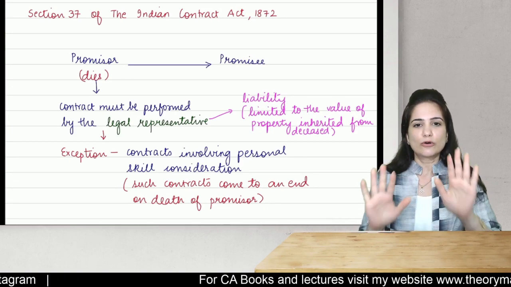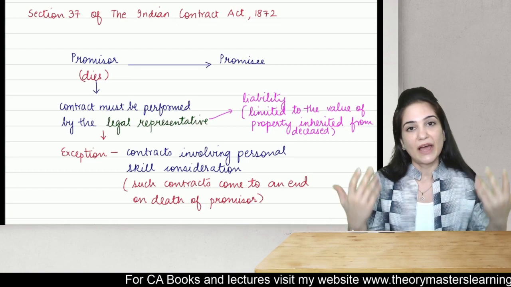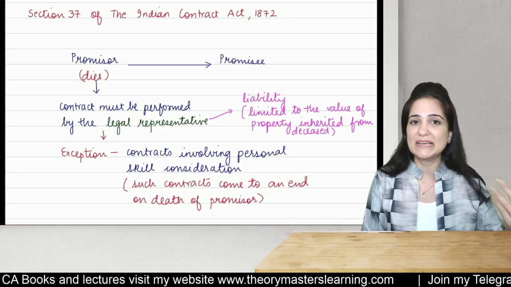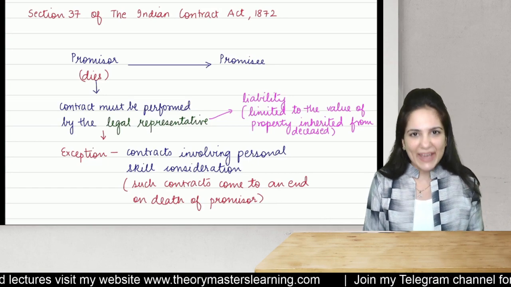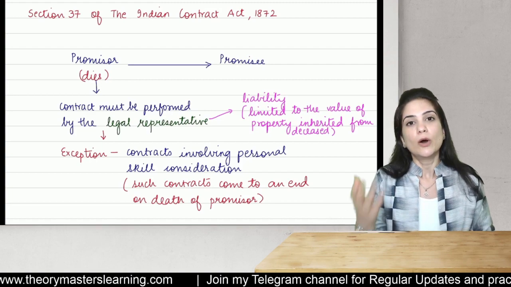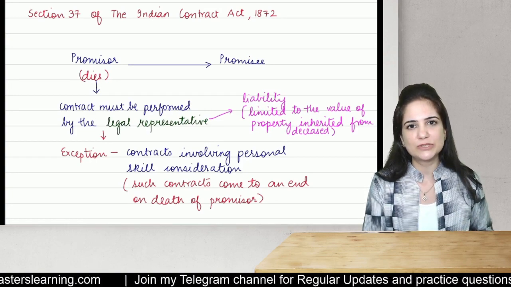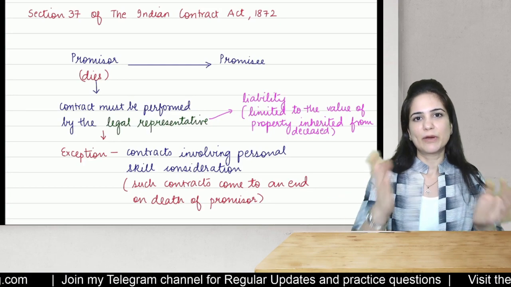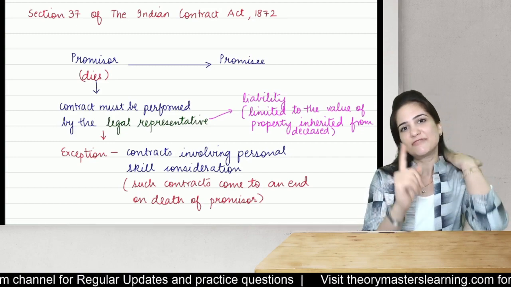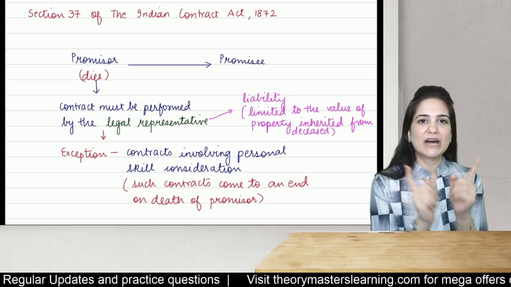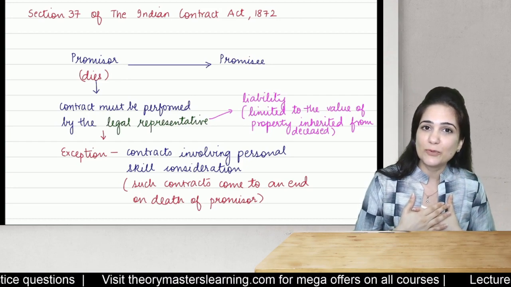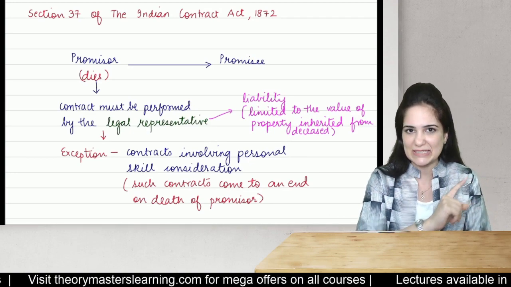Okay, now over here, Mr. C is an artist and he died. Can the contract be performed by his son, by his legal representative, by his legal heir? No, it comes to an end. Okay, now the contract has come to an end, cannot be performed, it becomes void. What will happen to the advance of rupees 50,000? That will have to be restored because the contract has subsequently become void without the fault of either parties. Section 65 applies here. Many students have doubt in section 64 and 65. So don't worry, students, I am going to prepare a separate video with examples on section 64 and 65.